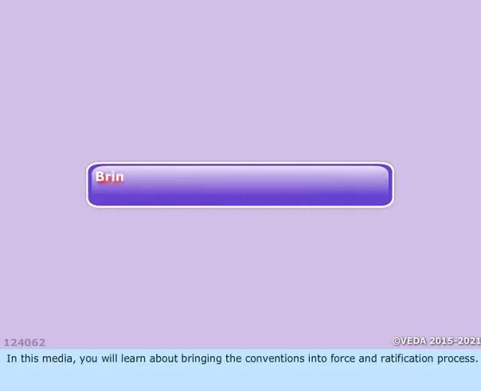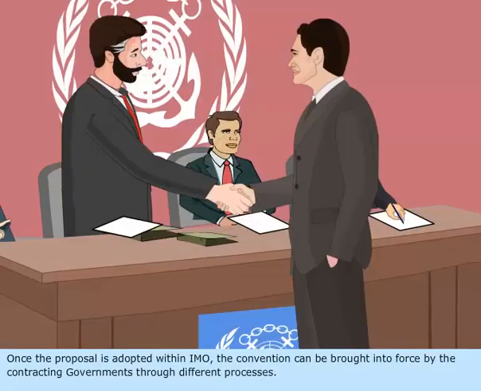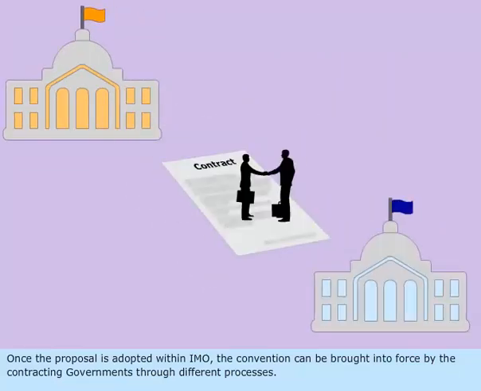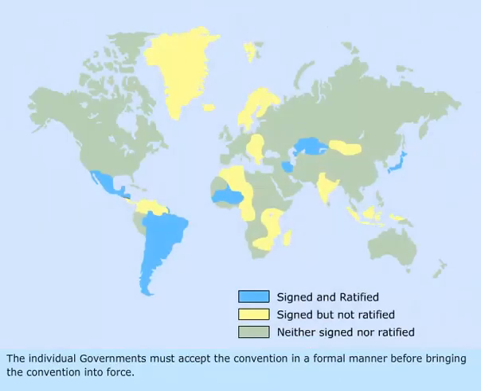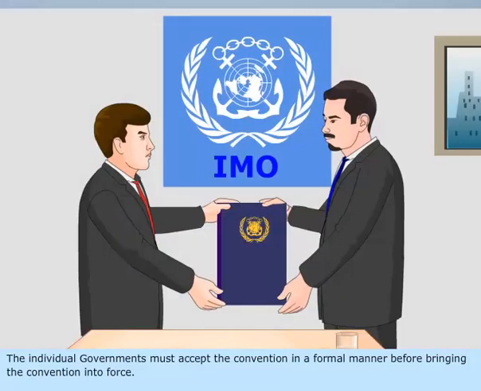In this media, you will learn about bringing the conventions into force and the ratification process. Entry into force. Once the proposal is adopted within IMO, the convention can be brought into force by the contracting governments through different processes. The individual governments must accept the convention in a formal manner before bringing the convention into force.